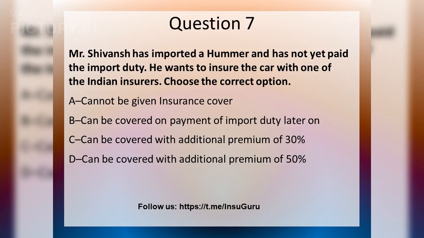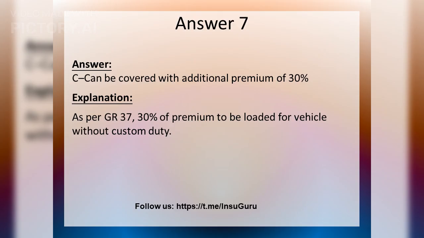Mr. Shivansh has imported a Hummer and hasn't paid the import duty. He wants to insure the car. Choose the correct option. The correct answer is that the car can be covered with an additional premium of 30%. As per GR 37, 30% of the premium is loaded for vehicles without custom duty.